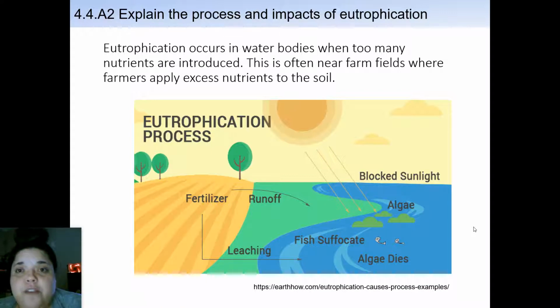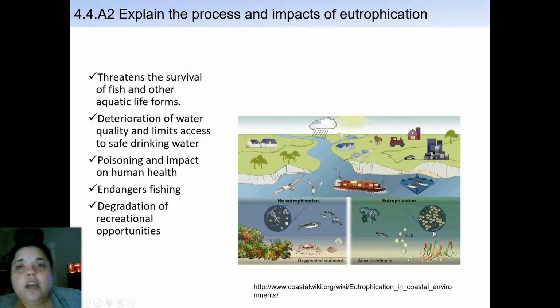This is often near farm fields where farmers apply excess nutrients to the soil in order to promote growth of their crops. So you have fertilizers, you have leaching, which is when fertilizers and sludge leach into the ground and then go out through the groundwater. You have runoff from the surface. Fish, of course, are suffocating. Excess algae blocks the sunlight, and you got little dead fishies. It threatens the survival of fish and other forms of aquatic life. This is what eutrophication causes: deterioration of water quality and limits access to safe drinking water.